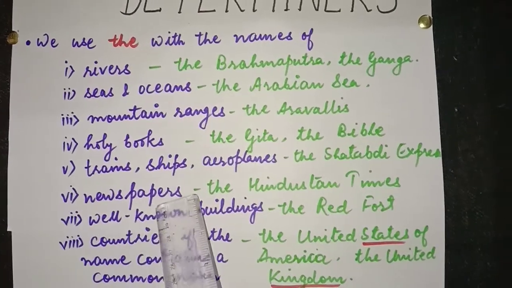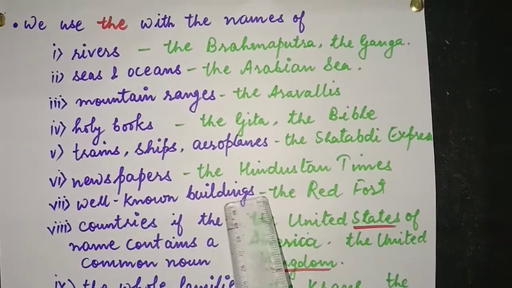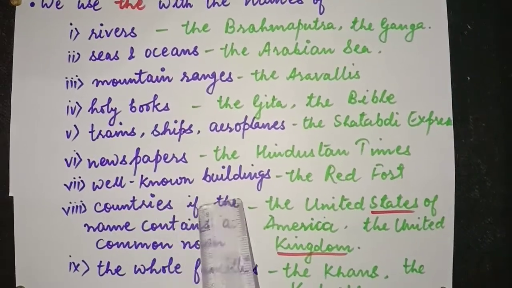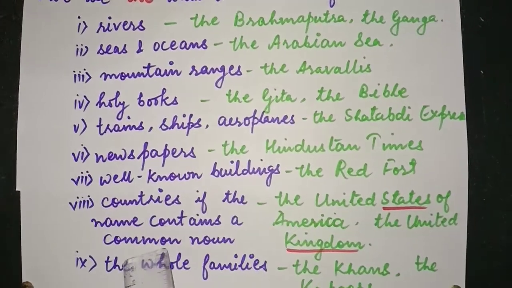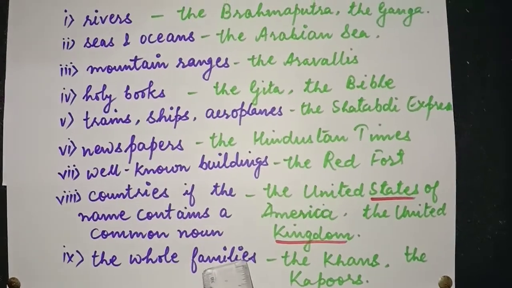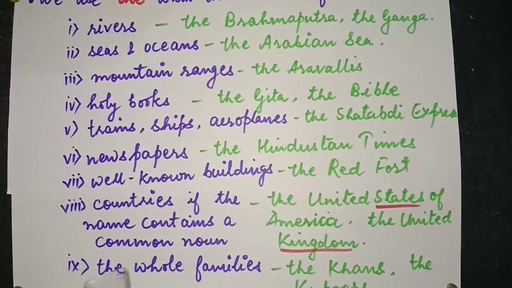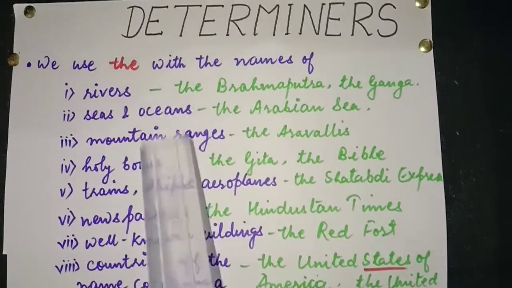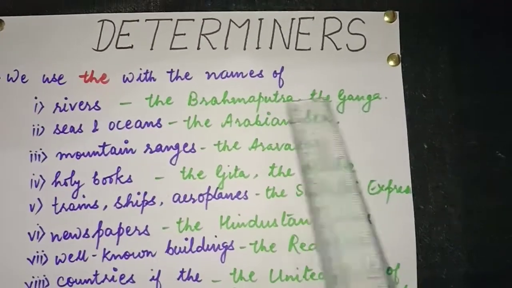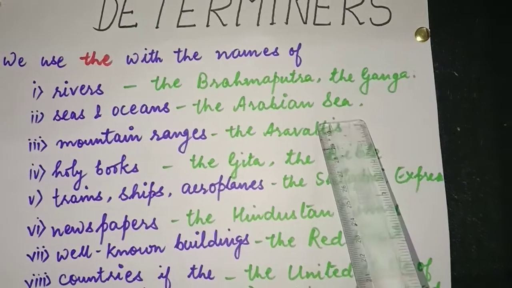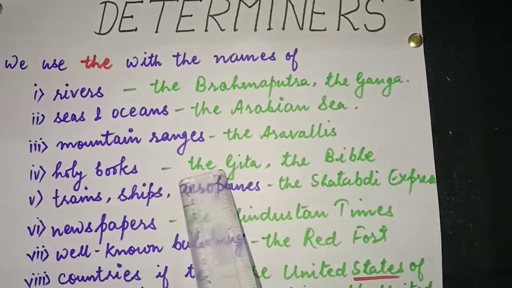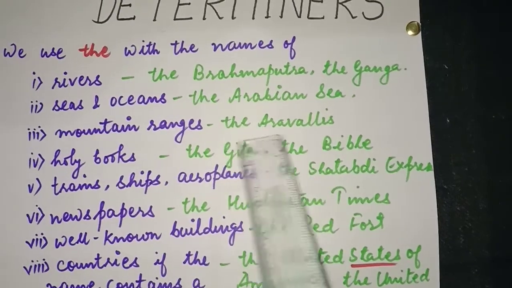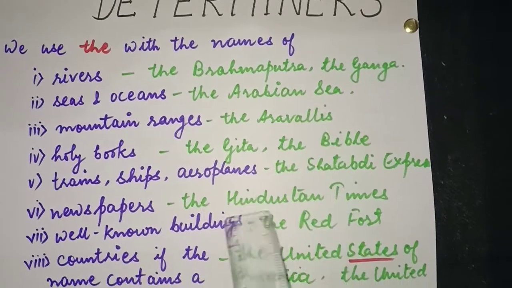the names of newspapers, well-known buildings, countries. But you have to keep in mind, if the name contains a common noun, and the whole families, if the name is suggesting the whole families, we are talking about the whole families, there also we use the. See here, the Brahmaputra, the Ganga, the Arabian Sea, the Aravallis, the Gita, the Bible. So these are names of holy books, mountain ranges, seas and oceans.